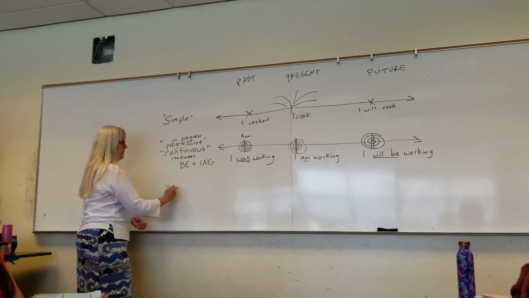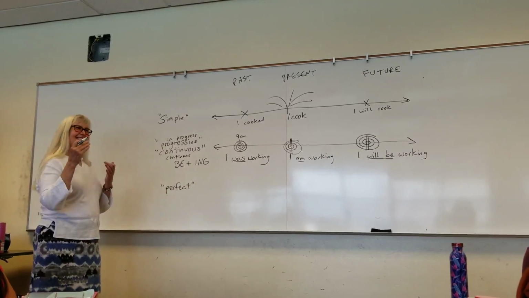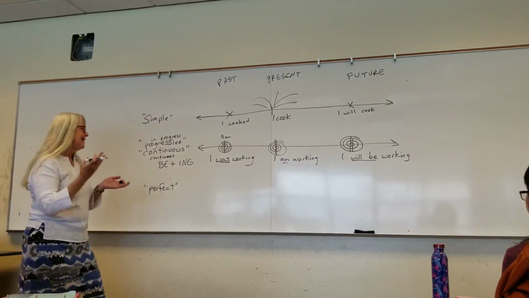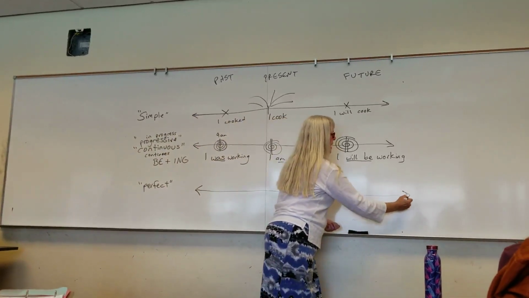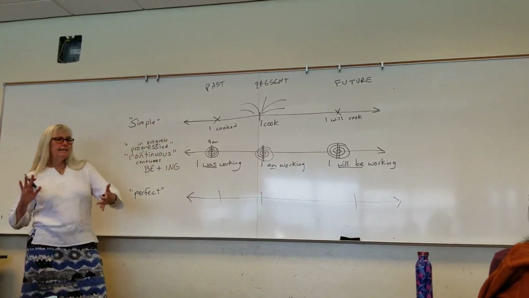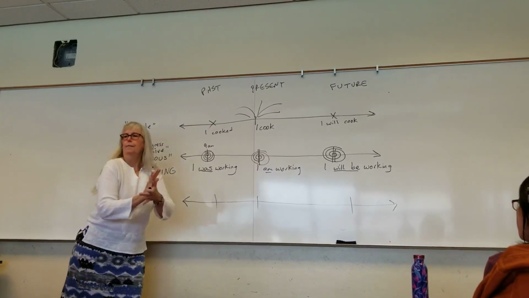The perfect, definitely not perfect. Because this is more simple than that is perfect. I don't know why we use these words, but that's what we call it. The perfect, again, is on the timeline, but it's up to that point. Up to that point.